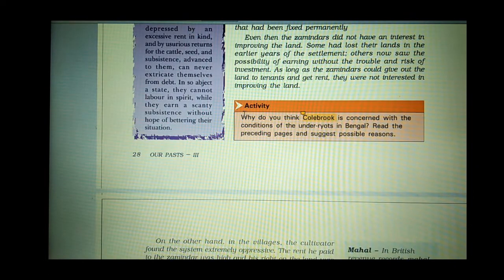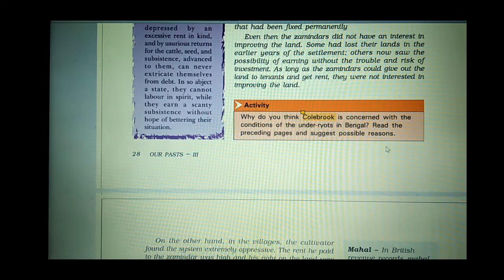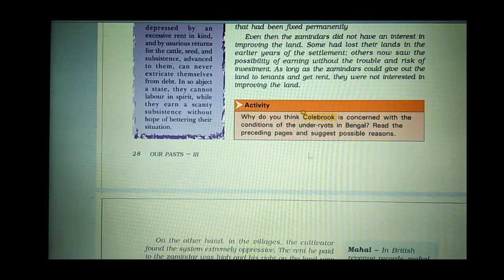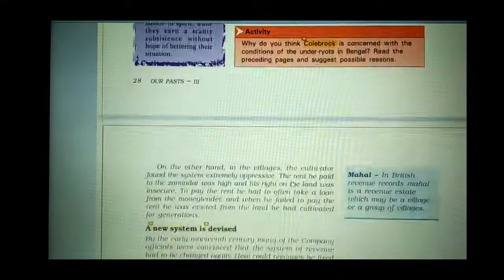Now here we have one activity. Why do you think Colebrooke is concerned with the condition of the under-ryots in Bengal? Read the preceding pages and suggest possible reasons. Now we'll find out why Colebrooke was concerned about the condition of ryots.